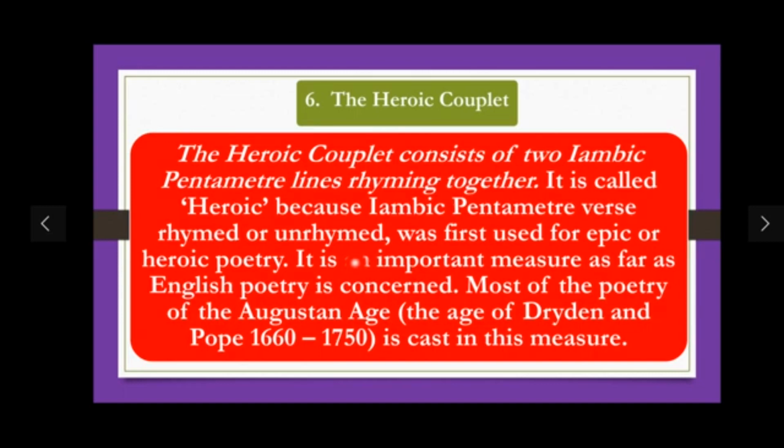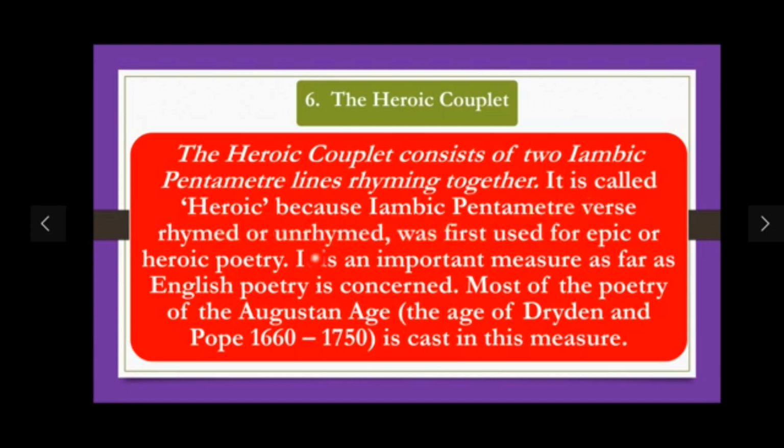When we say the heroic couplet, the two lines rhyme together. And when we say iambic pentameter, iambic pentameter may be rhymed or unrhymed. Is it clear? Now, it is called heroic couplet.